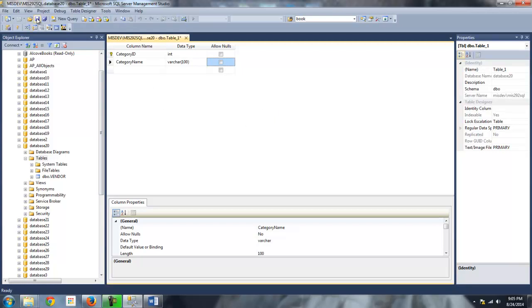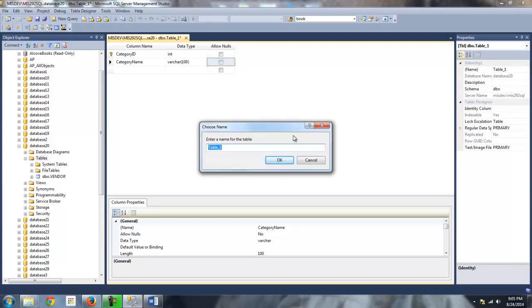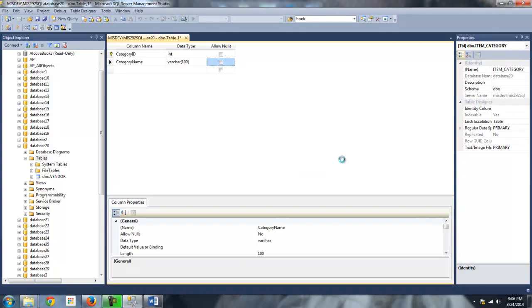So I'm going to go ahead and save this. We'll call it the item underscore category table, or the category table, but all my insert statements say item underscore category, so we'll do item underscore category. Again, no spaces in your table name. I'll click OK. Alright, and I think I'm going to run a script to insert some records.